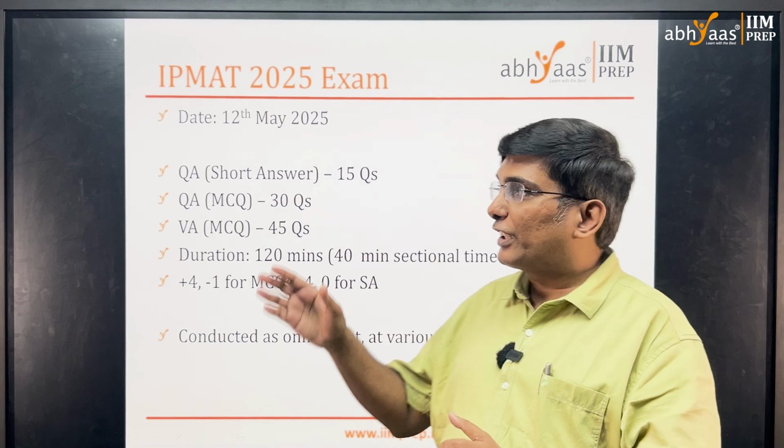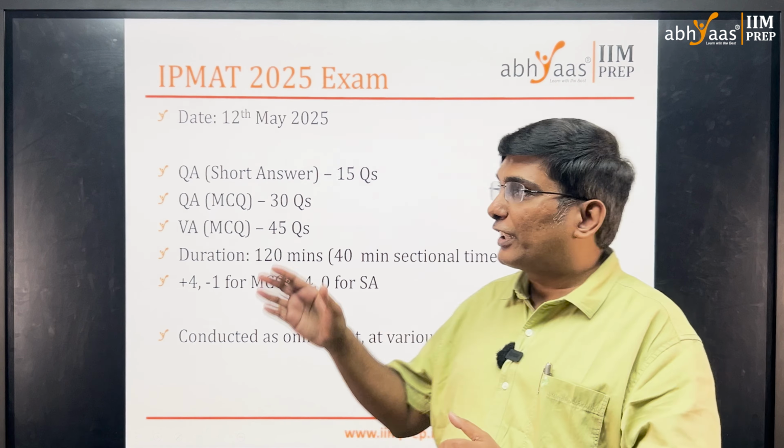But do understand, each section by itself is like an exam, because each has a separate time limit: total 120 minutes, 40 minutes each. There's a negative marking of -1 for all the MCQ questions, and +4 for correct answers. Out of the 360 marks, what could be a good score? What could be a safe score? By category, by section, we'll discuss all that later. This is conducted as an online exam at various centers across the country. I'm doing this analysis from Hyderabad.